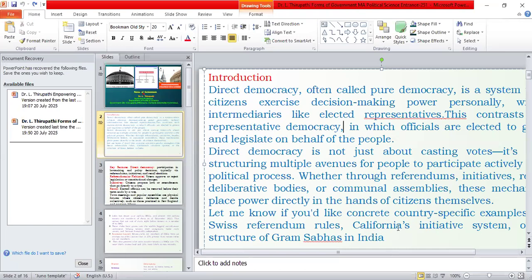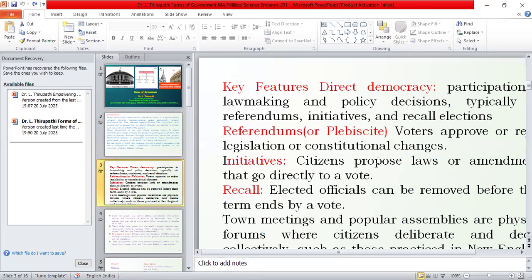In direct democracy, we can expect certain features and means which are very relevant to it, like the referendum or plebiscite, another is initiative, and another important one is recall. These are the three very important ones. That's why direct democracy typically has these three features.